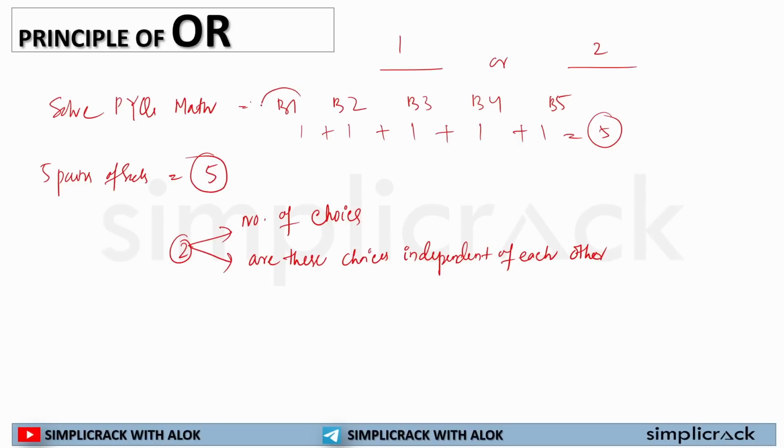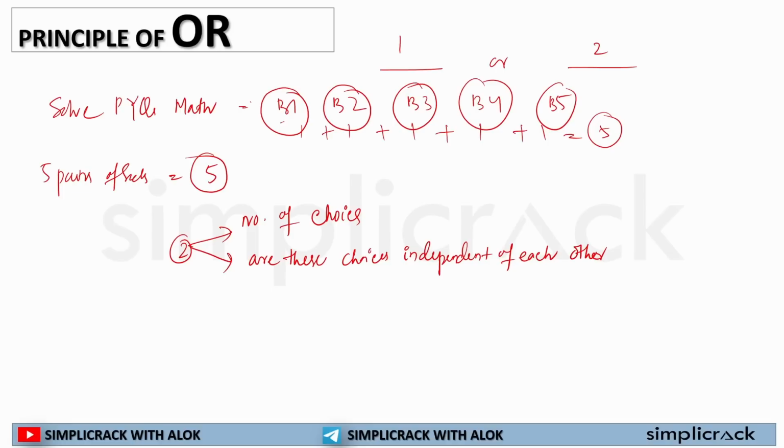For an example, in the first case, if you solve book 1, the same question is repeated in book 2, then in book 3, book 4 and book 5, right? So if you solve book 1, you don't need all the other 4 books. Or if you solve book 2, you don't need the other 4 books. So all these choices are independent. That's why you use principle of OR. Same in terms of socks. If you use one pair of socks, you don't need the other 4 pairs, right?